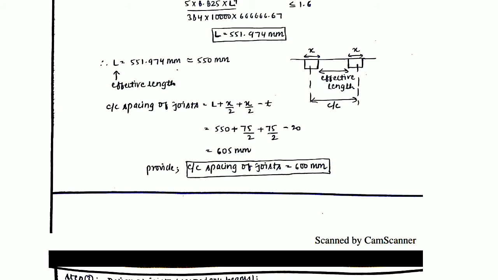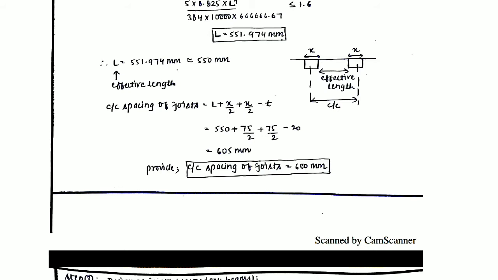If you choose 550, that means neither it will fail in deflection, nor in bending moment, nor in shear force. But if you choose greater than 551, then it may fail in deflection, though it may not fail in shear, it may not fail in bending moment. So you have to choose the value that is minimum of all the three criteria so that it fulfills every criteria. Now see, since 551 is difficult to measure on site, we will go by 550 millimeter, or you can also go by 500 millimeter, since 500 or 550 is a better value and it looks better and it is easy to measure on site.